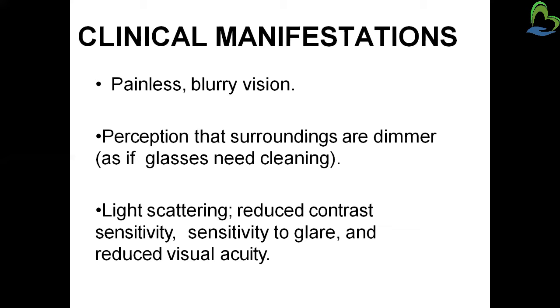Next, there is a perception that surroundings are dimmer, as if glasses need cleaning. It means a picture that is well defined and clear, but due to the cloudiness in the eye or blurred vision, they can't see properly. So the surroundings are perceived as dimmer.